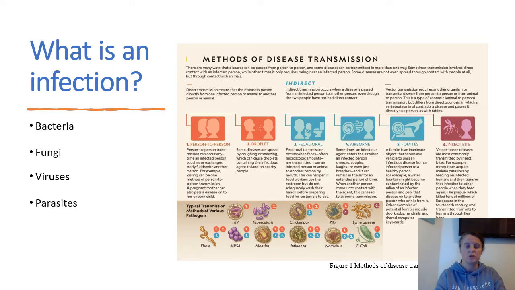What is an infection? An infection is the invasion of the body by microorganisms. Methods of transmission include direct, indirect, insect bites, and contamination. Examples of these can be seen in Figure 1. Not all illnesses generate symptoms, and they aren't always easy to spot.